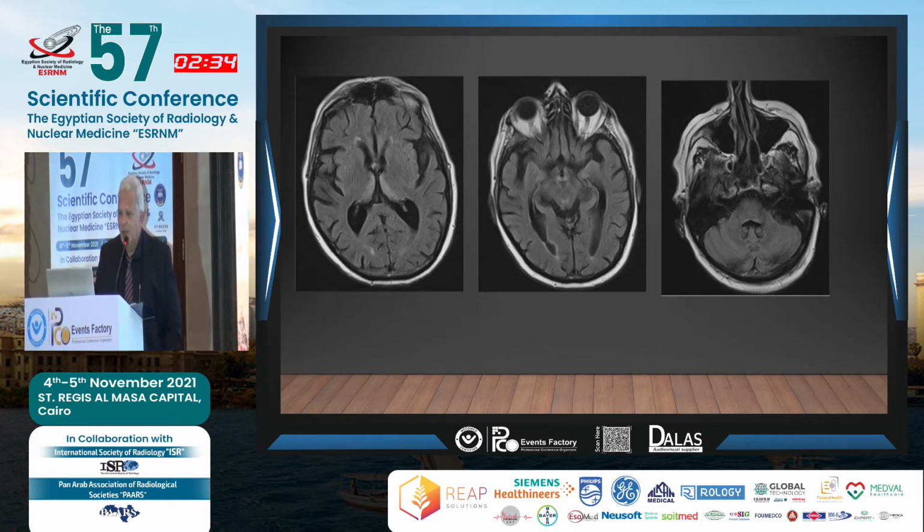Another case, I think you can see a lot of this case. We find in the thalamus, the medial aspect of the thalamus, bilateral symmetrical lesions. If you go down, you can see them in the midbrain and down here also posteriorly in the medulla. These are bilateral symmetrical lesions. The patient here comes with a consciousness problem, ataxia, and ocular dysfunction. This is typical of Wernicke encephalopathy.